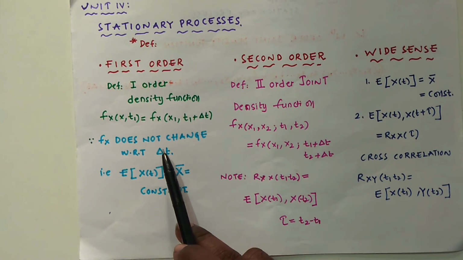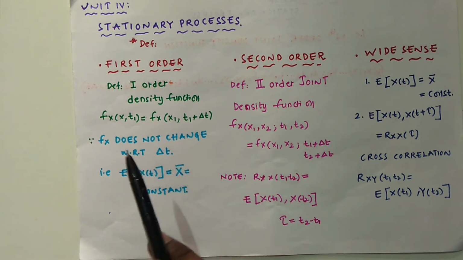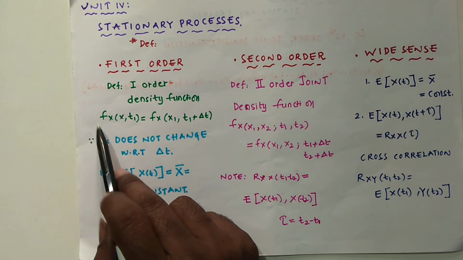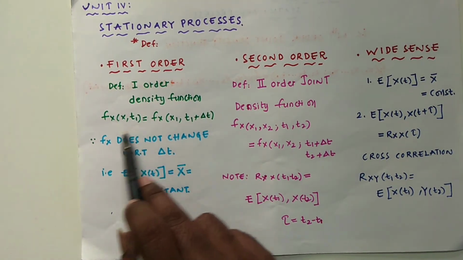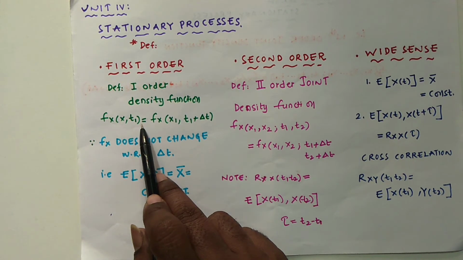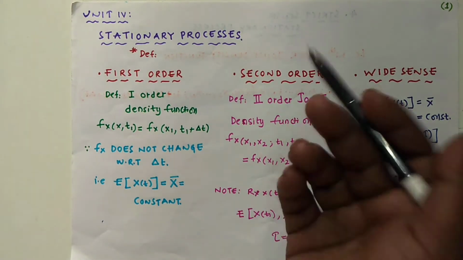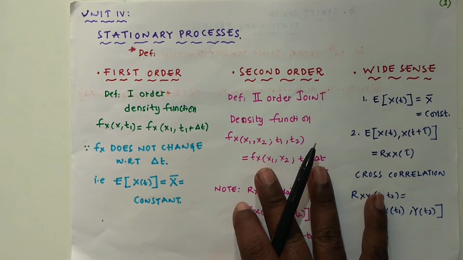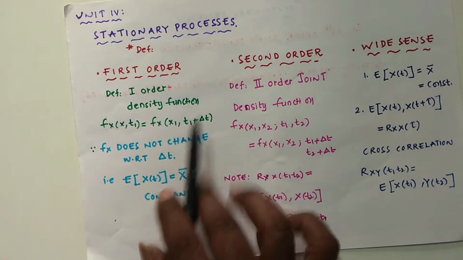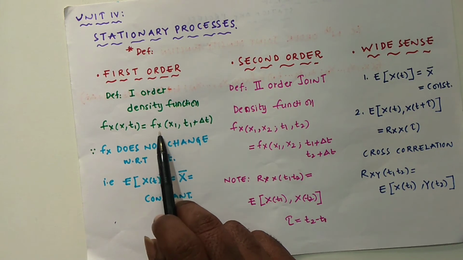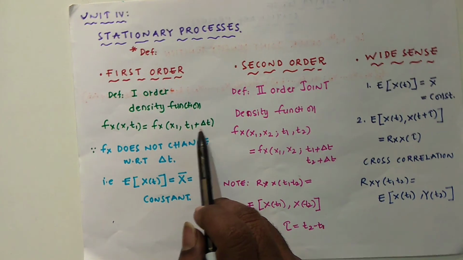Therefore the condition for a process to be a first order stationary process is that the mean value must be constant. That means what? Without shifting the time, we have fx of x, t1, that is a density function. For that density function, we will calculate a mean, assume it is a. Even with the time shift, we will calculate the density function, that is fx of x1, t1 plus delta t.